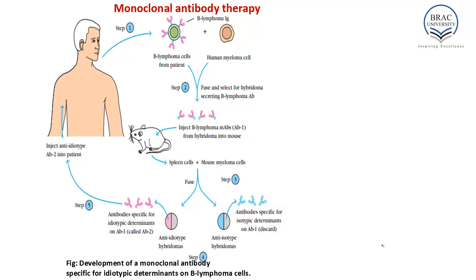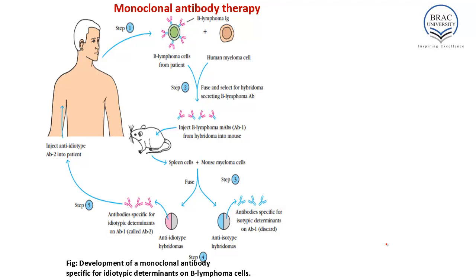In one early success of monoclonal antibody treatment, Ron Levy and his colleagues successfully treated a 64-year-old man with terminal B-cell lymphoma that had metastasized to the liver, spleen, bone marrow, and peripheral blood. Because this was a B-cell cancer, the membrane-bound antibody on all cells had the same idiotype. That means antigenic specificity. So what is idiotype? The variable part of an antibody, including the unique antigen binding site, is known as idiotype.